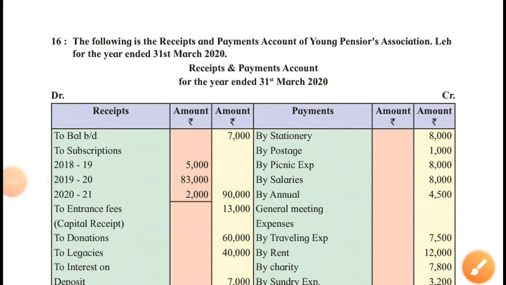Hello friends, the 16th illustration now. The following is the receipts and payments account of Young Pensioners Association for the year ended 31st March 2020. So we are concerned with the accounting year 2019-20, that is the current year.